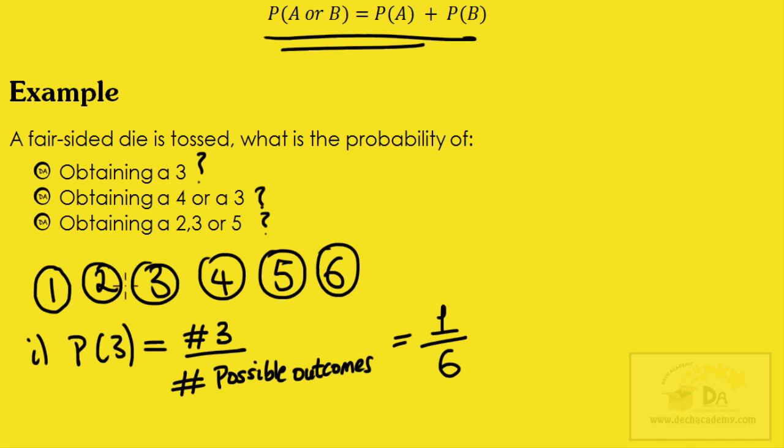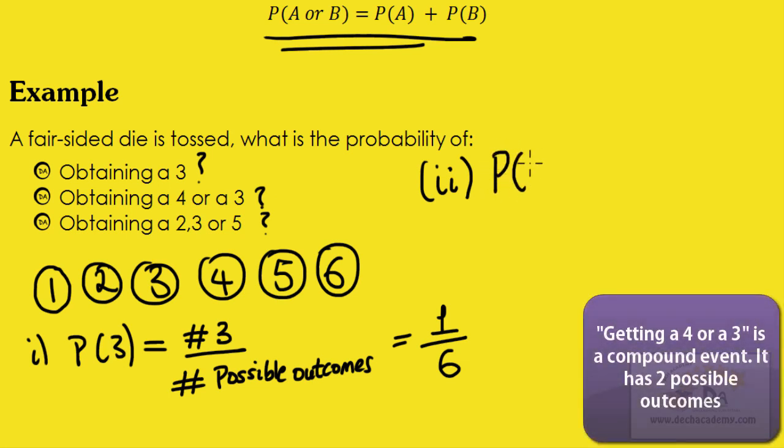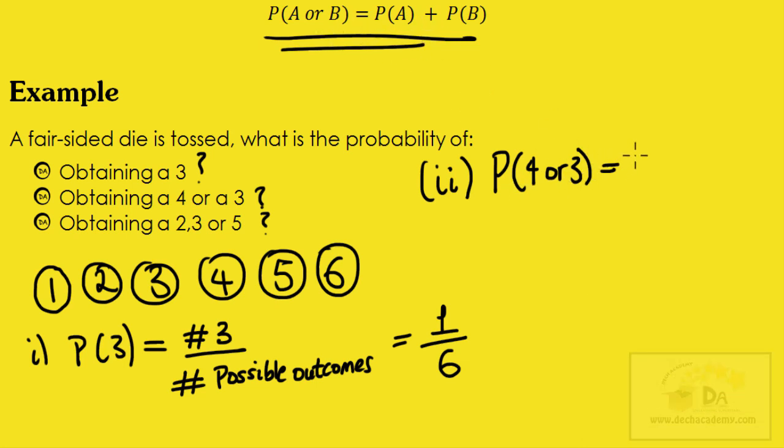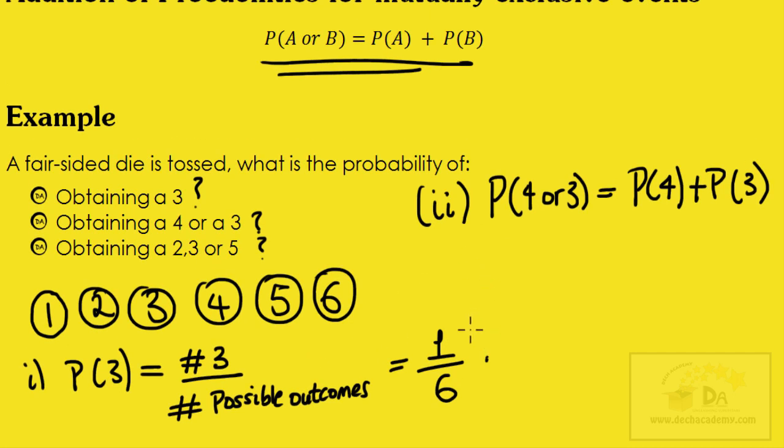The second question asks for the probability of obtaining a 4 or a 3. Well, from this formula, the probability of getting a 4 or a 3 is the probability of getting a 4 plus the probability of getting a 3. What's the probability of getting a 4?